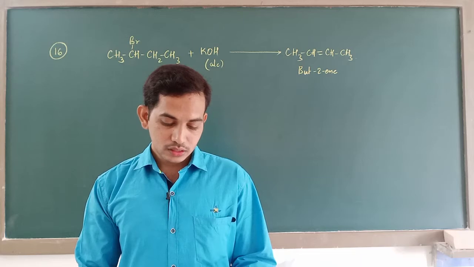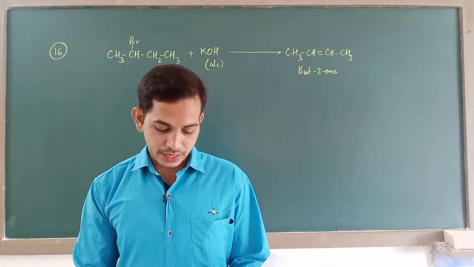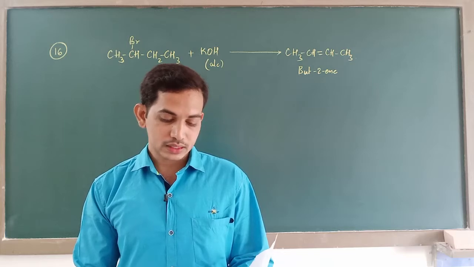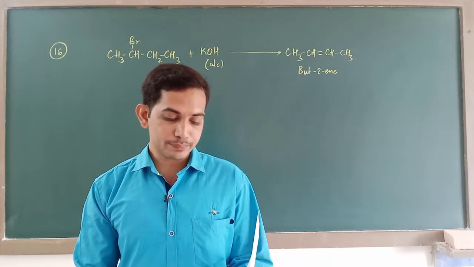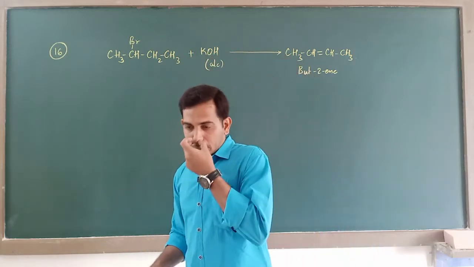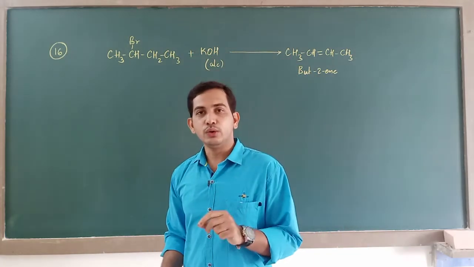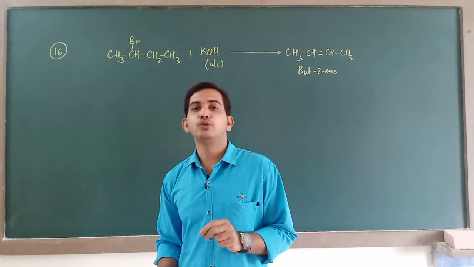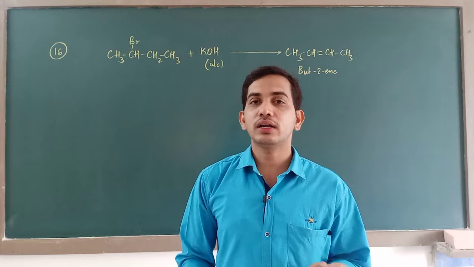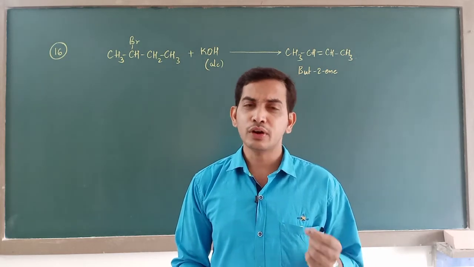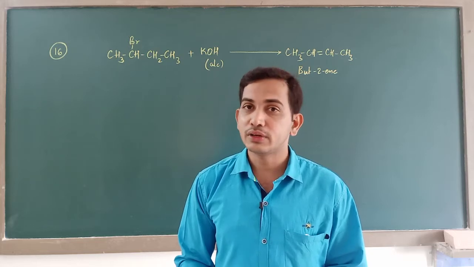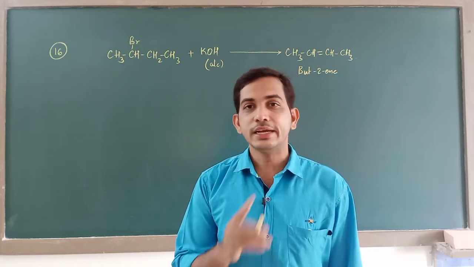You have Markovnikov's rule for addition of hydrogen halide. Yes, your fifth question is based on Markovnikov's rule. For addition of hydrogen bromide, that is hydrobromination, we have a rule called Markovnikov's rule, but for elimination of hydrogen halide or hydrogen bromide, we have a rule called Saytzeff's rule.